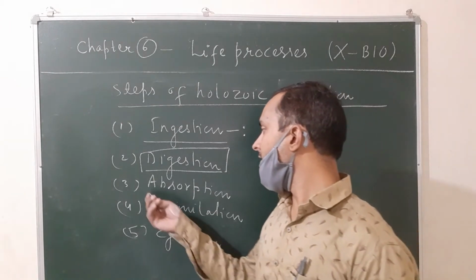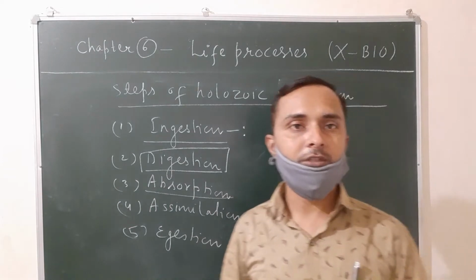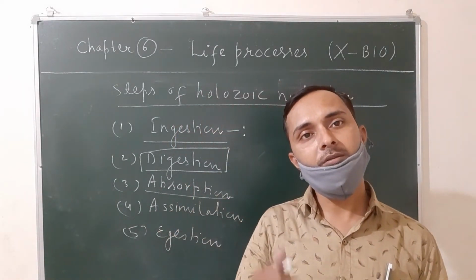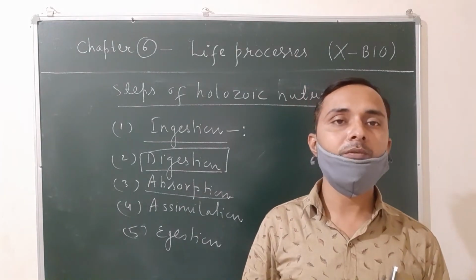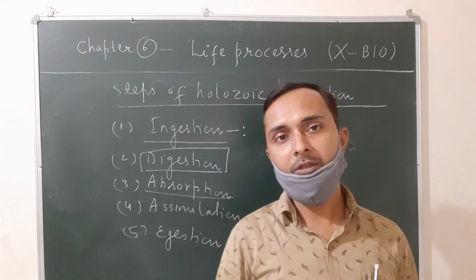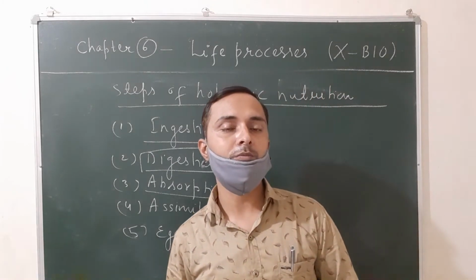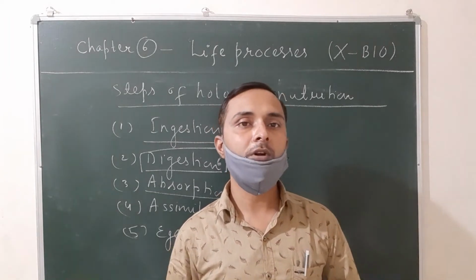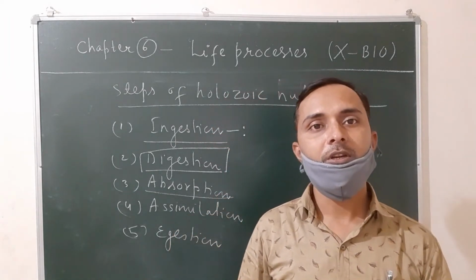Now let us see the third one, absorption. What is absorption? The process by which digested food is absorbed by the cells, or you can say the process by which digested food is transferred from the wall of the small intestine into the blood, is called absorption. What is assimilation?